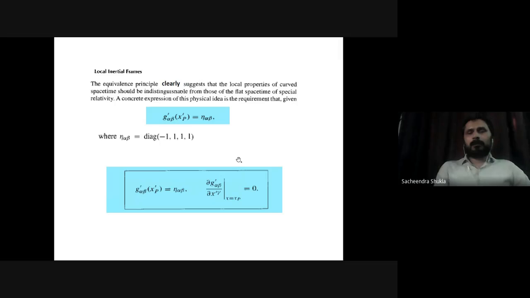So one may ask, okay, this is fine. At a point in free fall, at a point in a gravitational field, I can make the metric coefficient constant. Well, I can make the first derivative of the metric vanish. Then this means that the metric is useless in calculation, because if I make it a constant, then how do I visualize or measure the geometry of the surface? So that intrinsic geometry is hidden not in the first derivative, it is hidden in the second derivative.